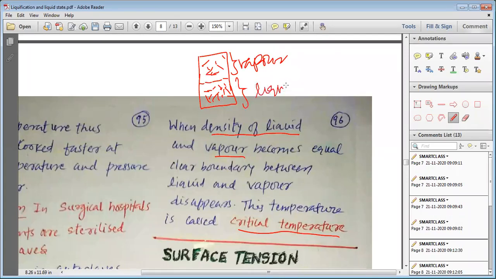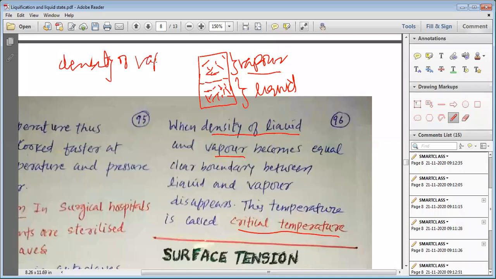But as you increase the temperature and the vessel is closed, the density of vapor increases and reaches a level where the density of vapor is equal to the density of liquid.